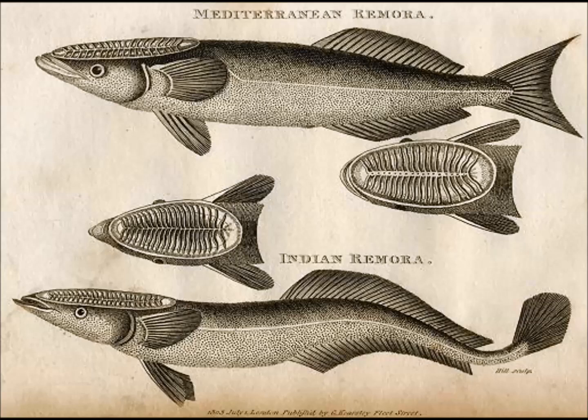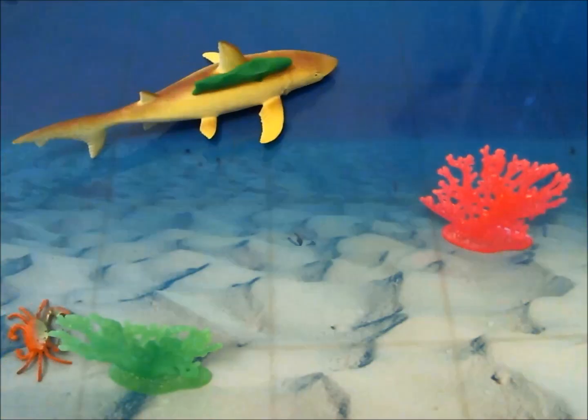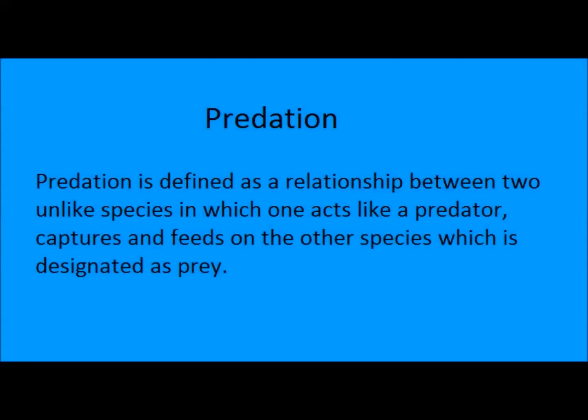The remora attaches to the shark with a specialized suction cup on top of its head and is merely a hitchhiker who feeds on the leftovers after the shark has finished eating. In this relationship, the remora gains the protection of being close to the shark and a reliable food source while the shark is not harmed.